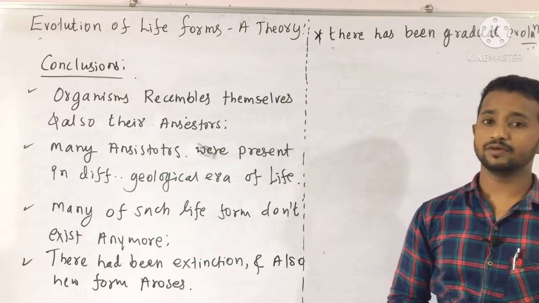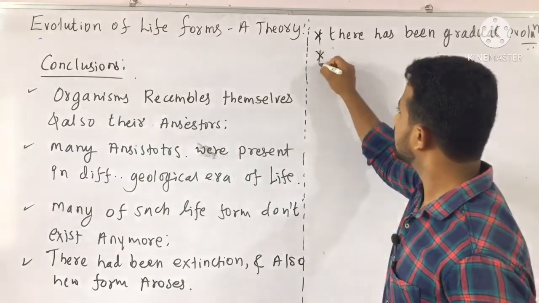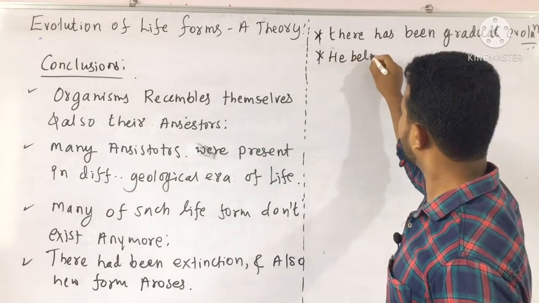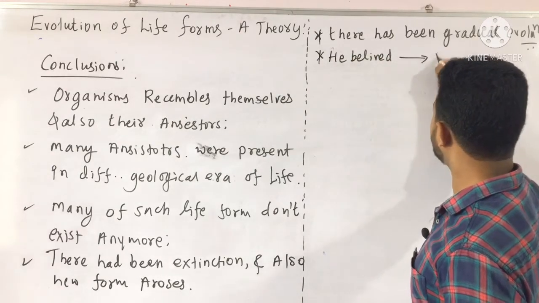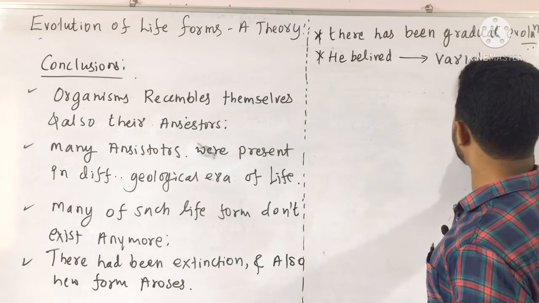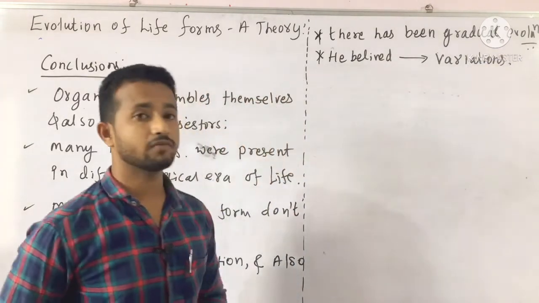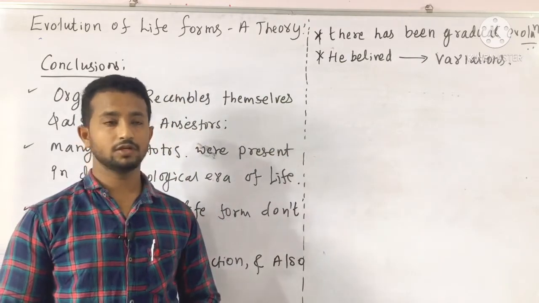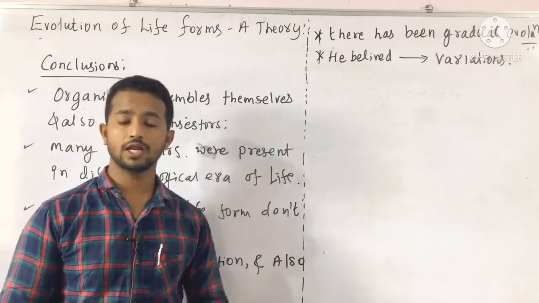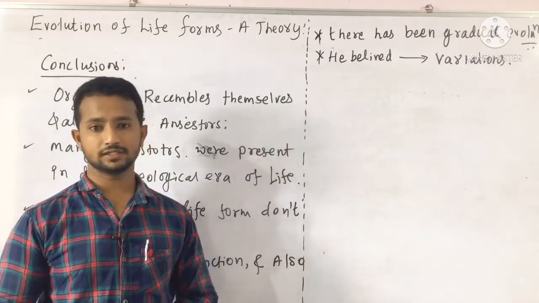And he believed that every organism has had these variations, and such variations help the organism to survive in the changing environment. Due to this variation only, the organisms are able to be present in these conditions.